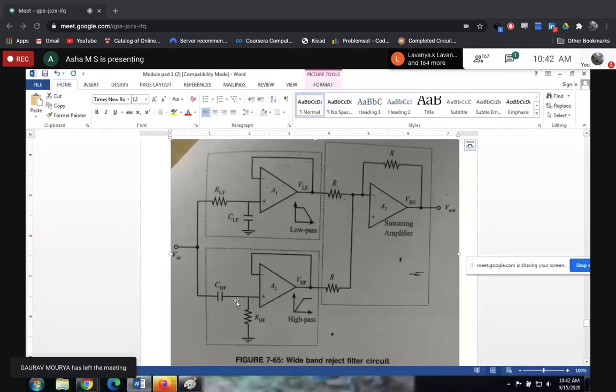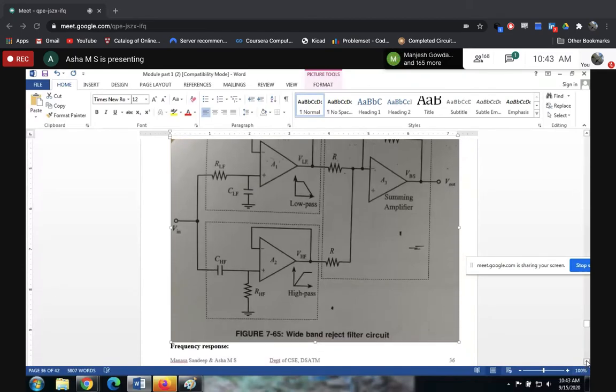So what happens? This blocks and this also blocks, this grounds and this blocks. Thereby the input will not reach the amplifier of the low pass filter. It reaches neither this one nor this one. When it doesn't reach these two op amps, definitely these two don't have anything at the output, and nothing will be there at the input of the summing amplifier. So you won't have any output at this output terminal. Got it? So this is how the wide band reject filter works.